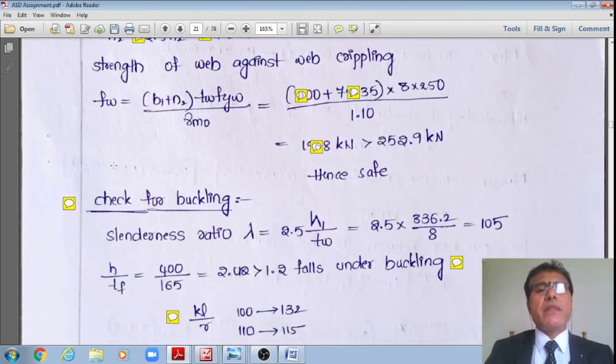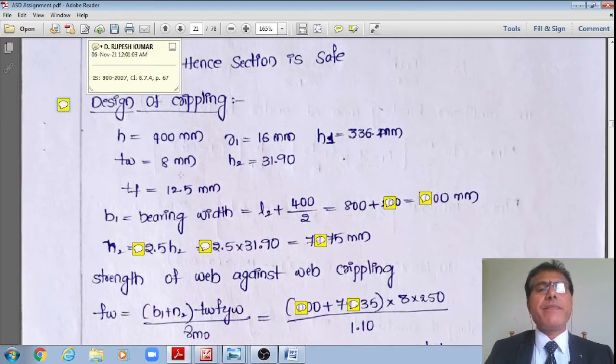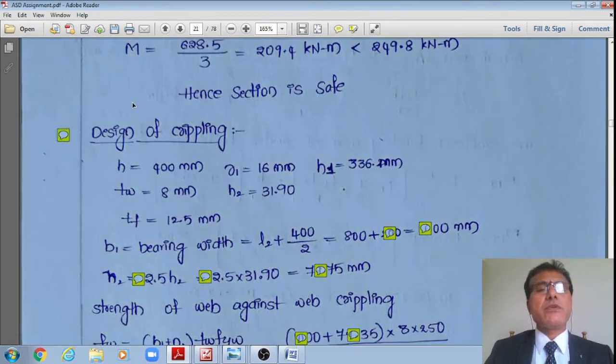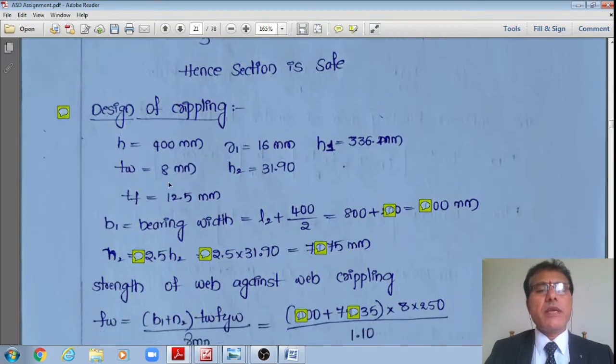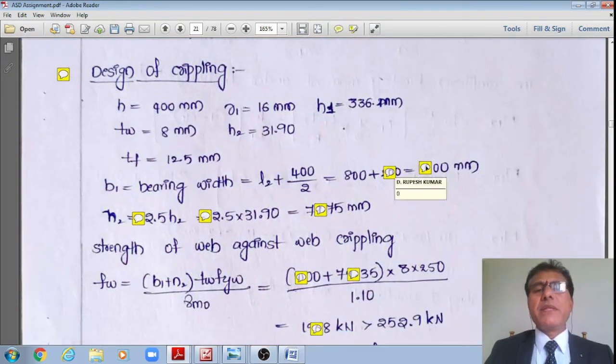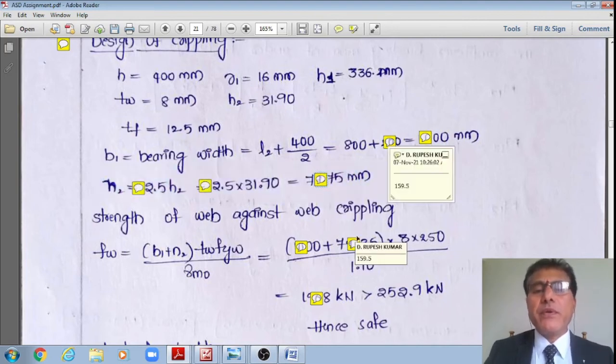Once it is okay, then is it okay in the crippling criteria? As per clause 8.7.4, page number 67, which you have already seen elaborately, the bearing width itself is 800 mm. Therefore, n2 is equal to 2 multiplied by 2.5 multiplied by h2. Therefore, 2 multiplied by 2.5 multiplied by this h2, 31.9, now works out to a value of 159.5.